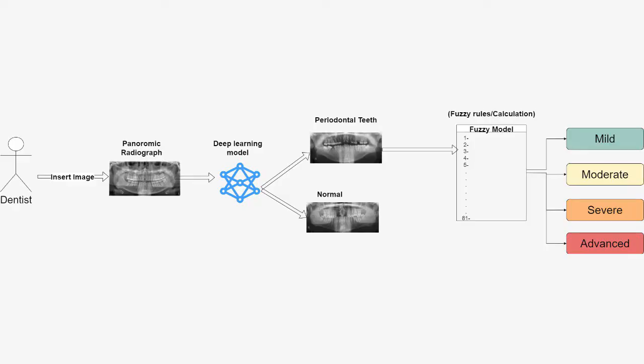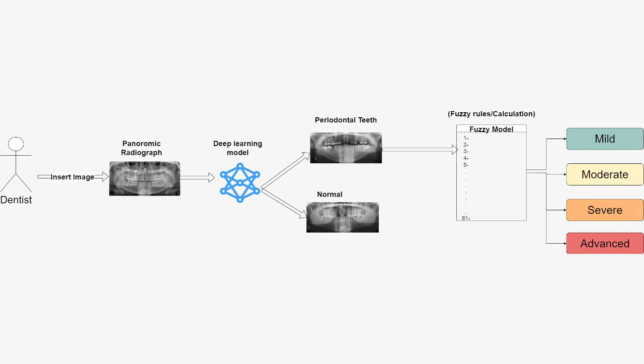Our system is a hypothetical system that contains two main components. The first is the CNN-based neural networks, which can be used for generating features from X-ray images directly. Once these features are extracted, they will be integrated into the fuzzy inference system. Our application will be mainly used to aid dentists in diagnosing periodontitis.